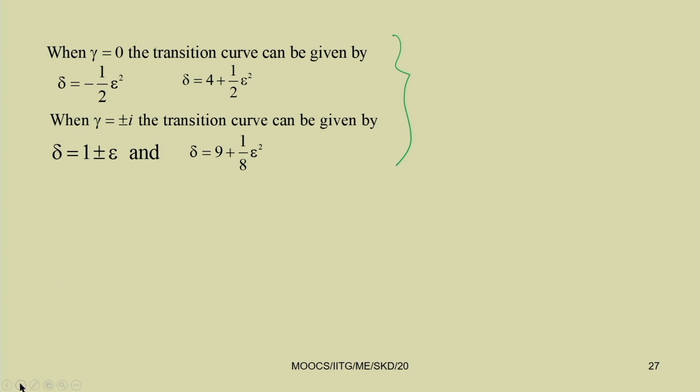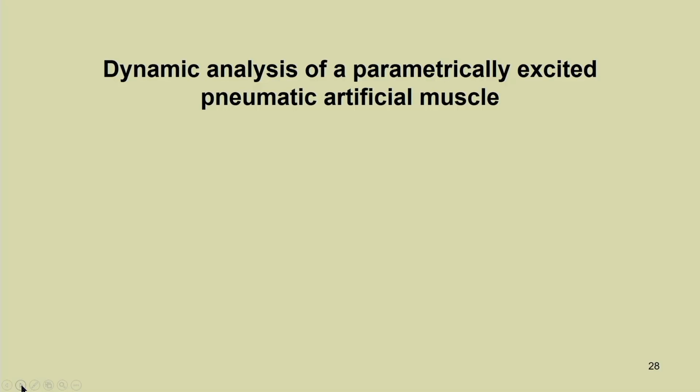So, this is an assignment. You can plot this delta versus epsilon, or this omega versus epsilon curve, to find the transition curve. So, let us take one example. For example, we are going to take a parametrically excited pneumatic artificial muscle, and here we will study the response of the system, which is similar to that of a parametrically excited one. Why this becomes parametrically excited, we will also see.